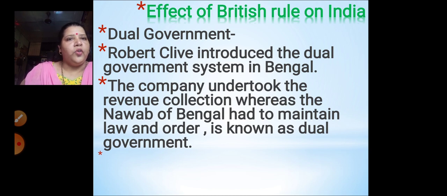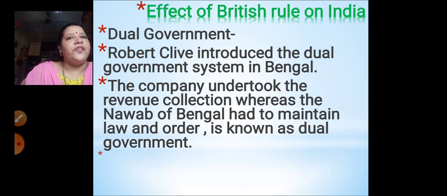What is this dual government system? The dual government system means the company undertook the revenue collection. The company had taken the revenue collection in their own hands, while the maintenance of law and order in Bengal was in the hands of the Nawab of Bengal. So two governments were going side by side, and that is called dual government.